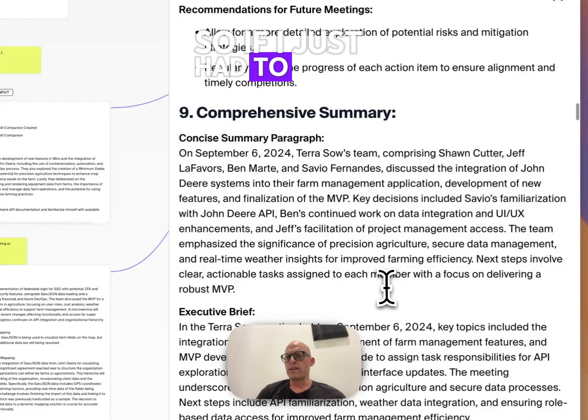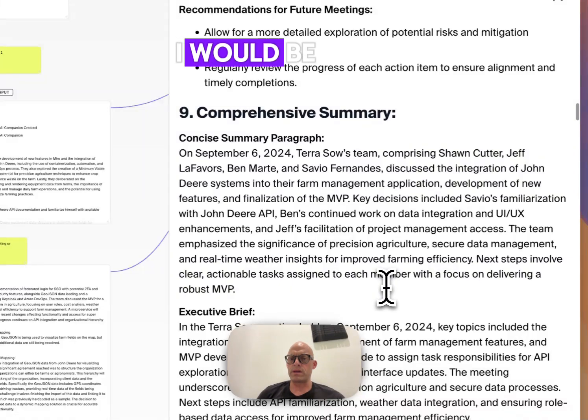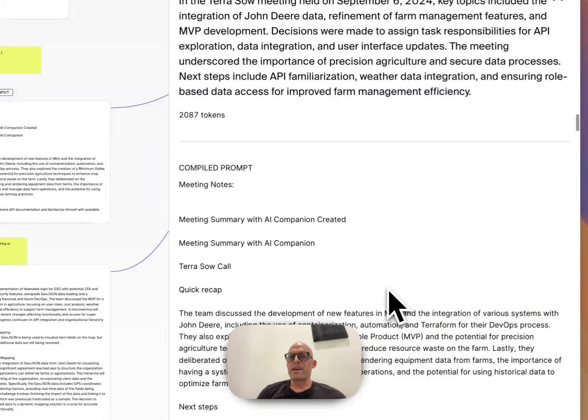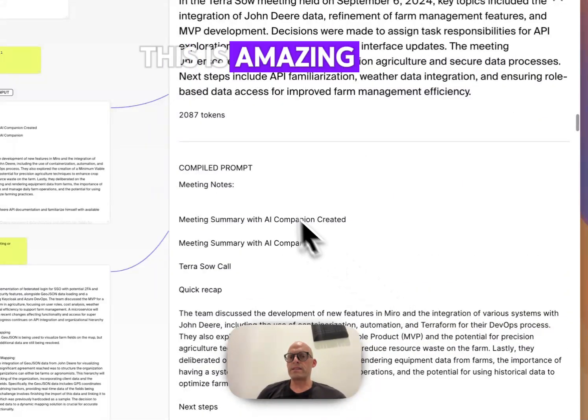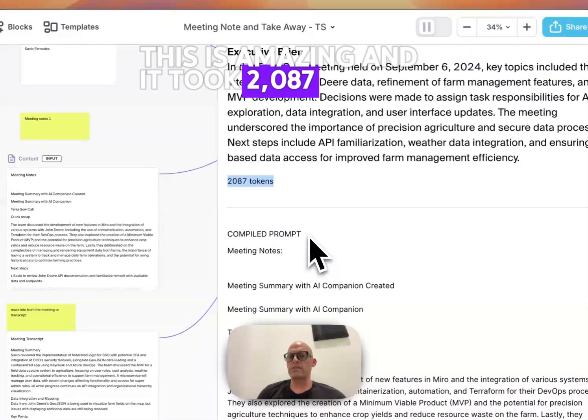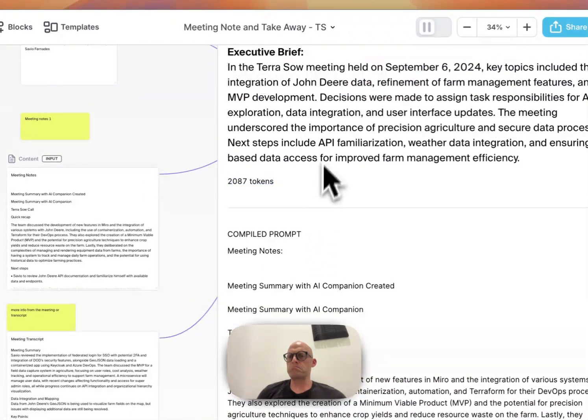So if I just had to drop that into a text or email, I would be able to do that. This is amazing, and it took 2,087 tokens. I don't know if that's a lot.